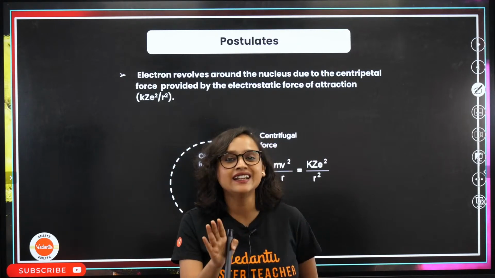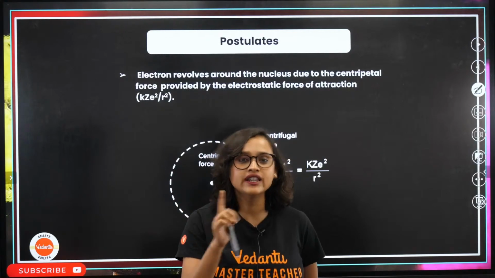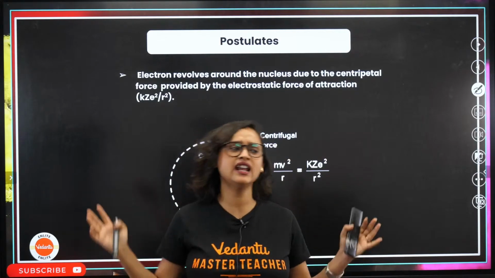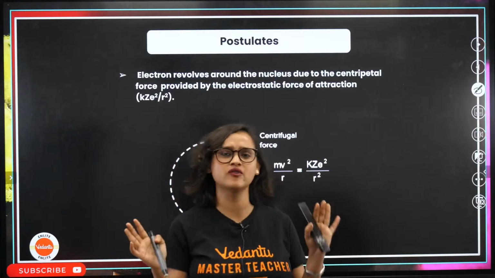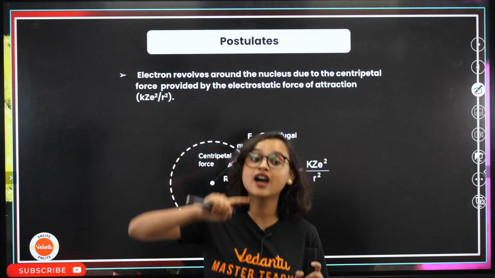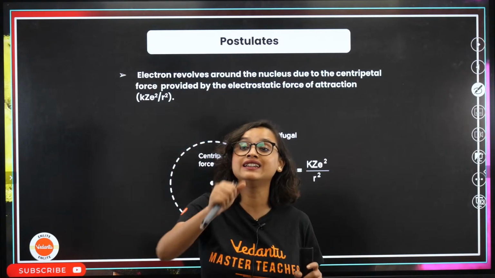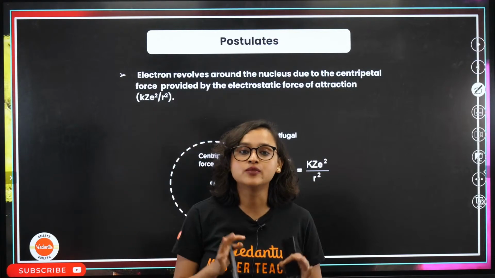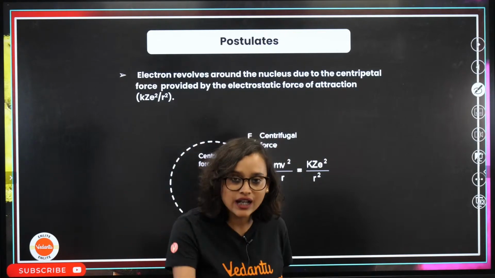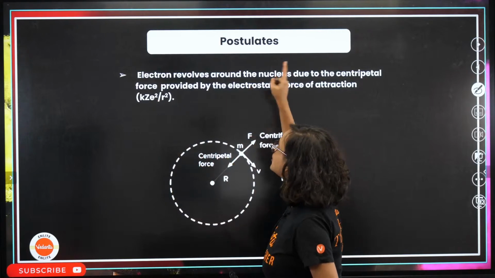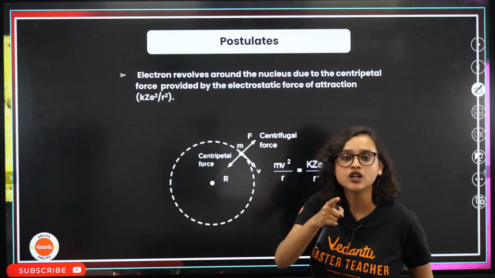When they are moving around, they're actually not doing anything. They're like, yeah, we are stable, it's all right. But the moment they have to jump, that's when they either emit or absorb. Is this clear?